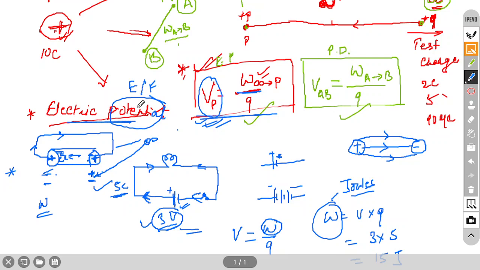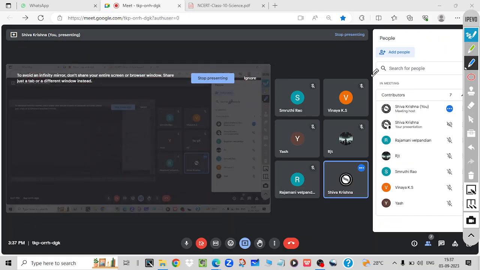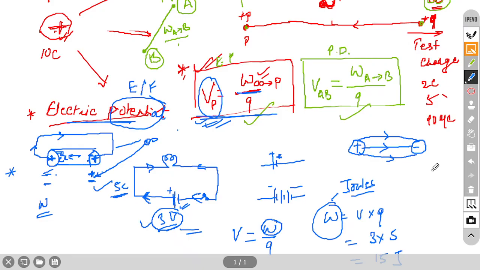It's a very broad topic. In 12th grade, the content of electrostatics is more than current electricity, but here in 10th grade, electrostatics is very less, only the introductory part, and that only potential difference, because they have to define it, since without a battery how can we make one circuit? That's why they have defined potential.